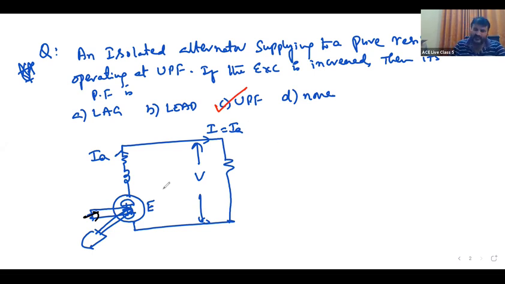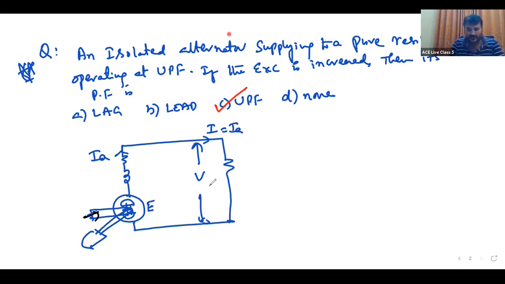No, it will not deliver. If it delivers reactive power, who is there to absorb that reactive power? Where is the path for reactive power? There is no path for the reactive power. Earlier, two alternators were there, so there was a path. The second alternator was providing the path for reactive power; it was absorbing it. Load is a resistive load, earlier also we had taken. But here, the load is only resistive and there is no path for that.